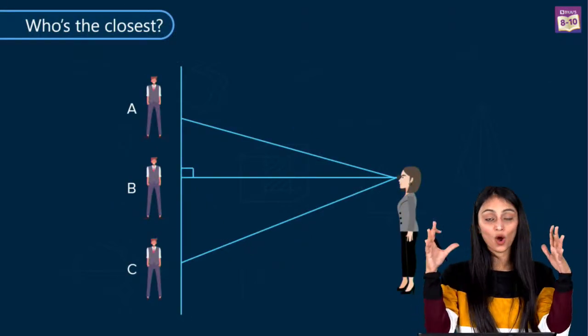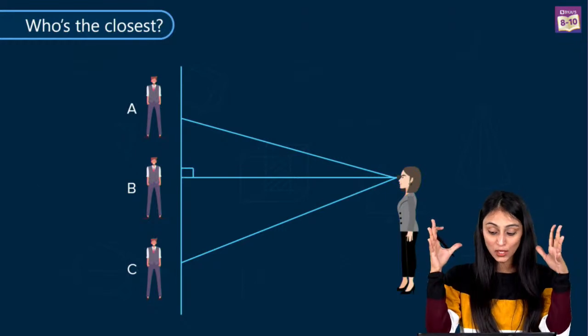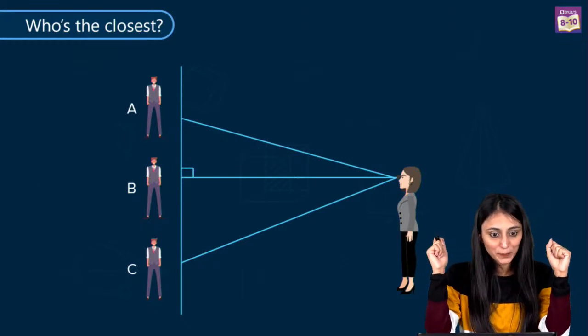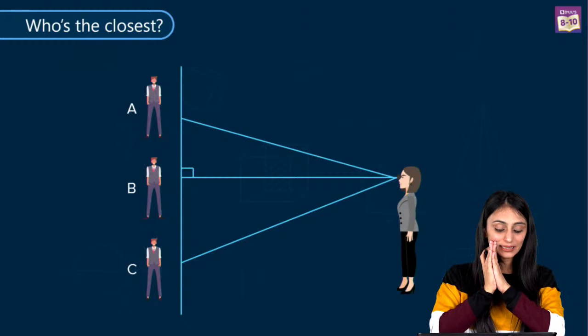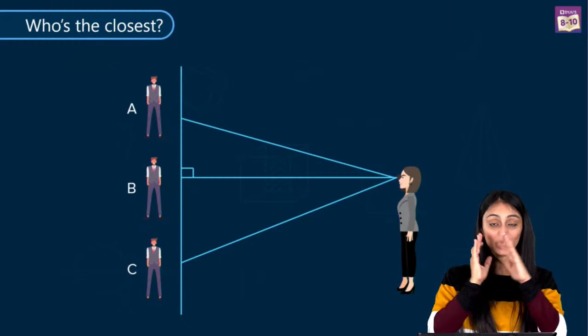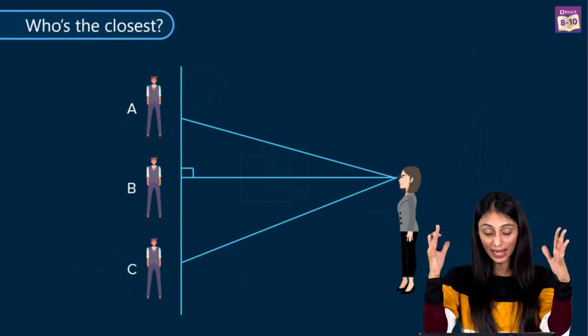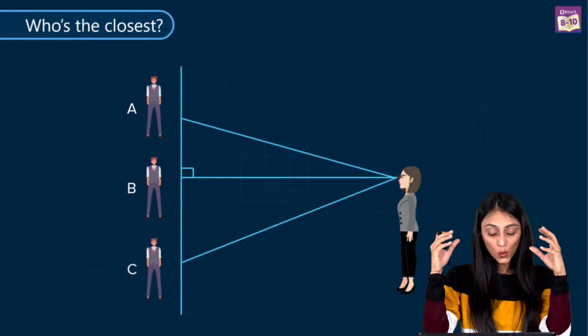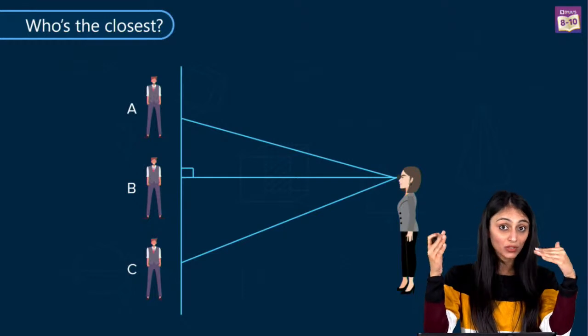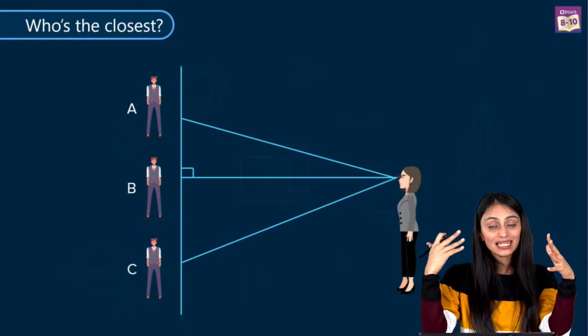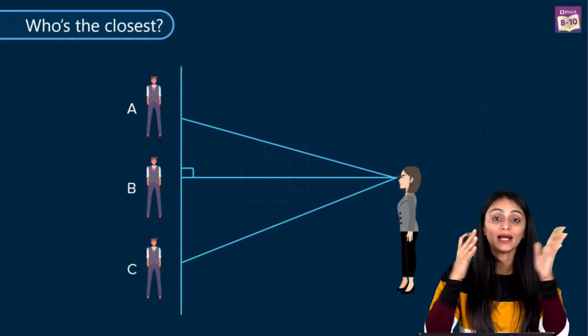So here we have an observational question for you. Now let's see who all will answer me. Okay? Alright. So you can see that there is one girl who is looking at 3 boys standing at 3 different positions from her for help. So could you tell me whom should she call among the 3 boys so that she could reach him at the earliest?